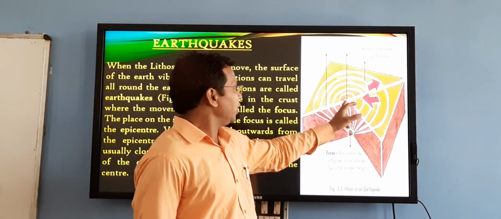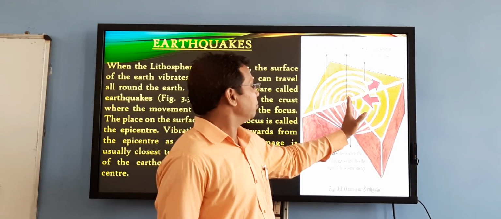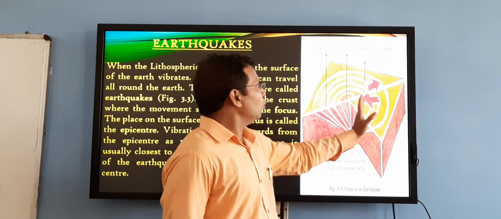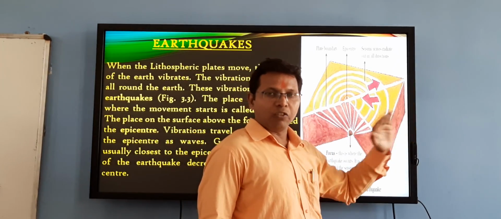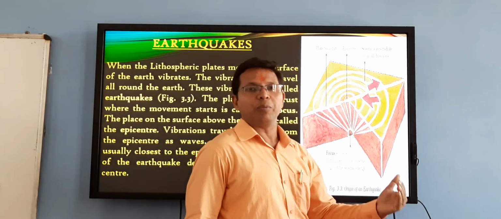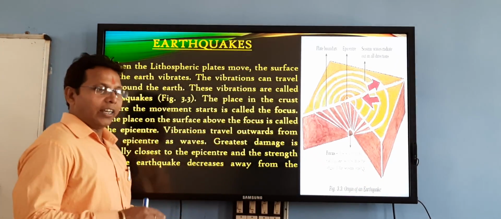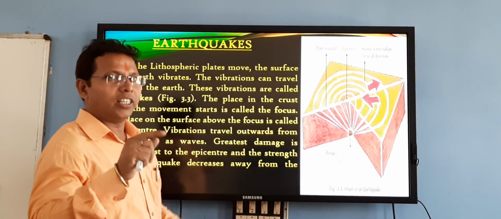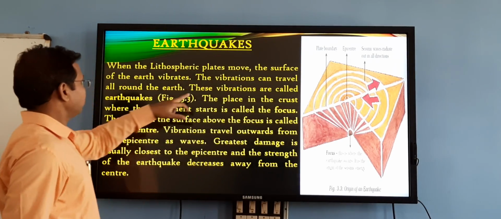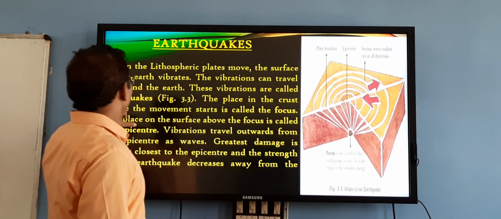From the focus all the force moves out in the form of vibration, in the form of waves, and due to these waves vibration can be felt, and this vibration is known as earthquake.